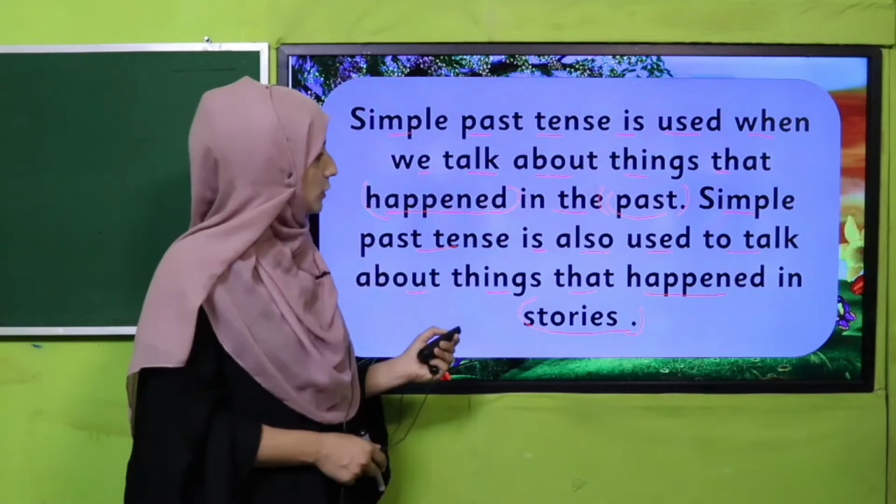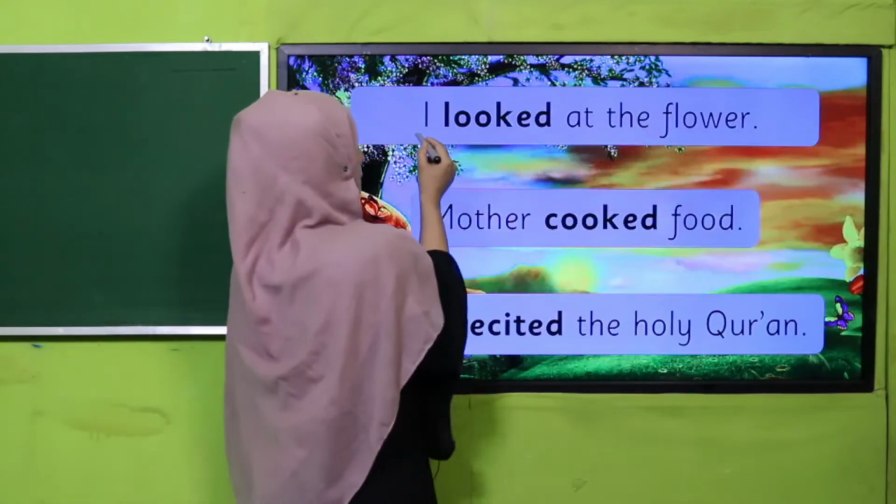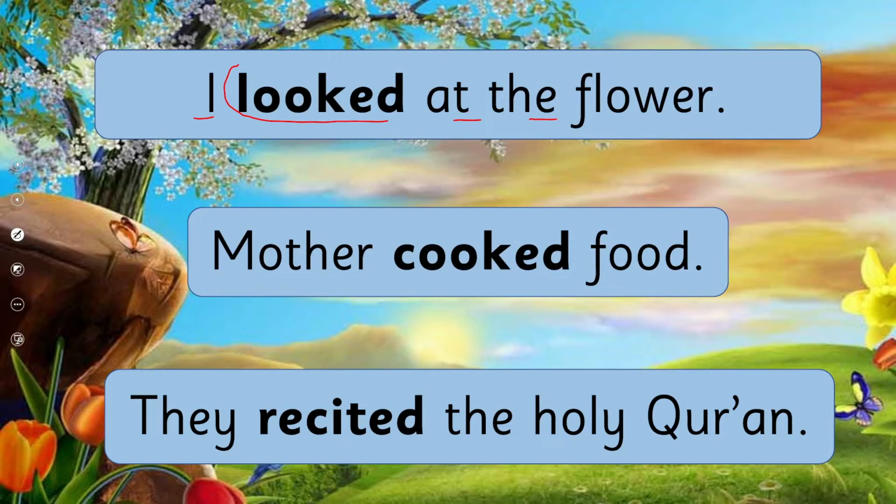And how can we use it? See a few examples. I looked at the flower. Mother cooked food. They recited the Holy Quran. Yes, my dear teachers and my dear students, did you notice something? Looked tells us that the action happened in the past. And mother cooked food. This cooked also explains that the action happened in the past.